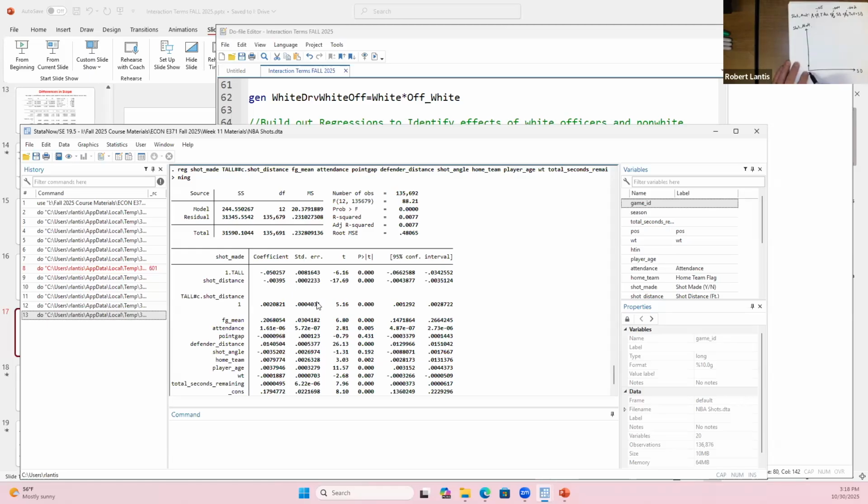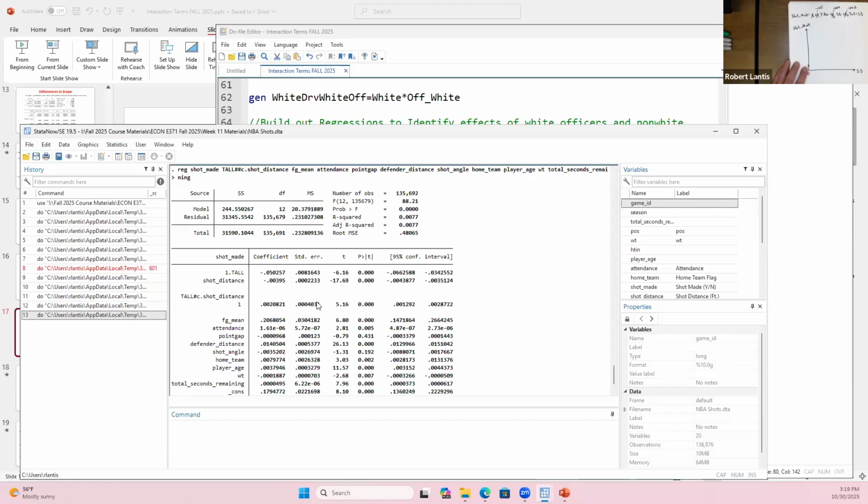So when the shot distance is 0, if I have a dependent variable that's 1, 0, it's the predicted what? The dependent variable is a dummy variable. Close, but not percentages. If it's a dummy variable going from 0 to 1, 0 would mean 0%, 1 would mean 100%.